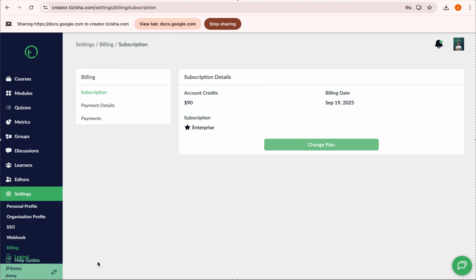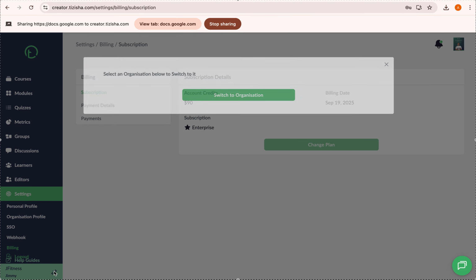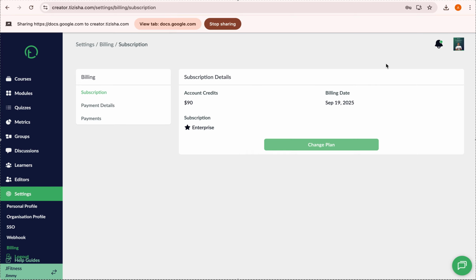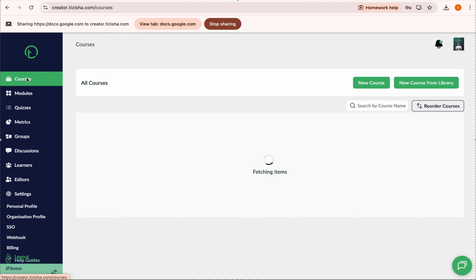Okay, great. I think we've covered everything. Then, of course, if you belong to different organizations, you should be able to see all the organizations here. If you wish to switch as a creator to a different organization, you should be able to do that from here if you belong. For me, you see I only belong to one organization, so I can't switch to a different one, right?